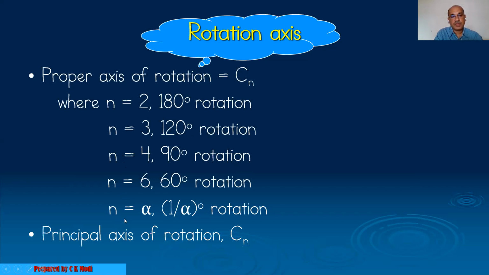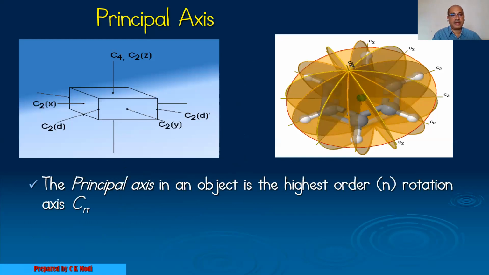And n equal to infinity means an infinite degree of rotation. So there are various Cn axes: n is equal to 2, 3, 4, 5, 6, or sometimes n is equal to infinity.